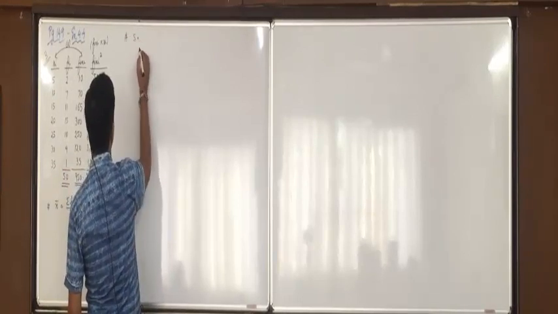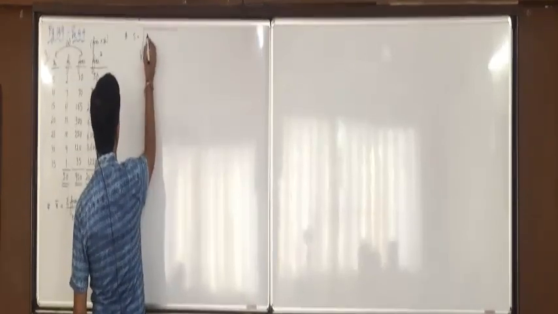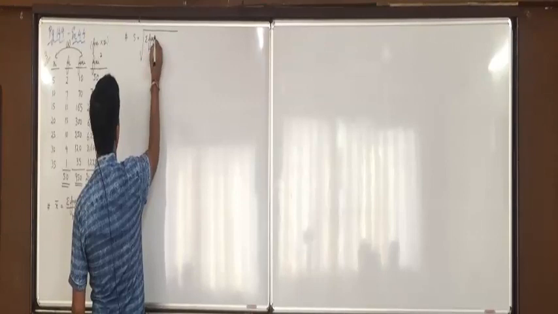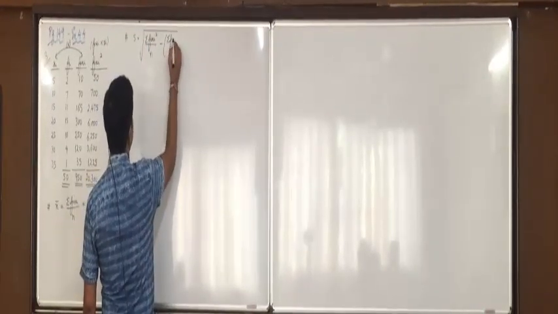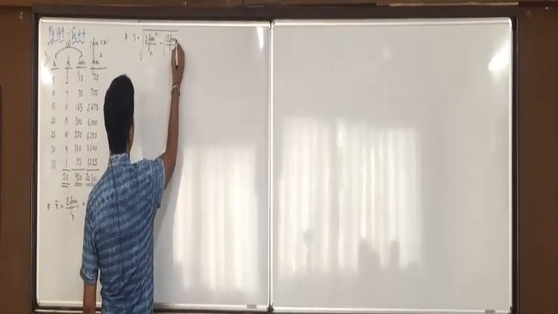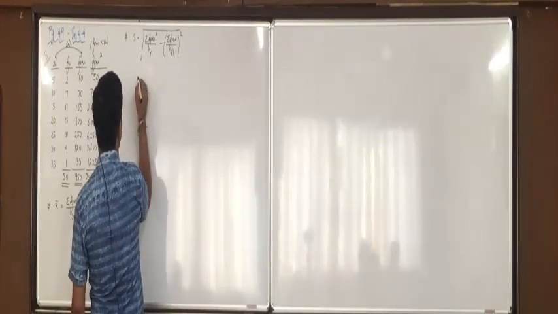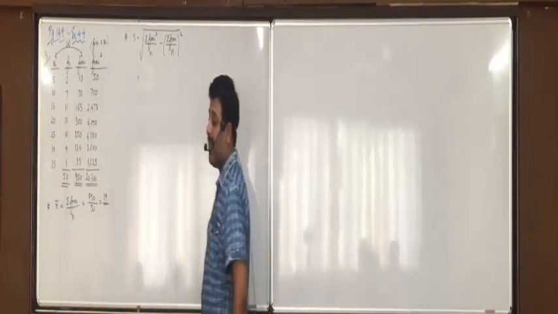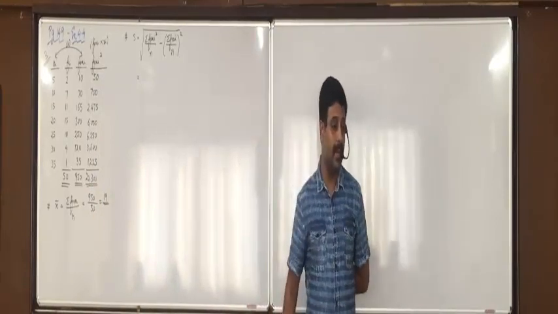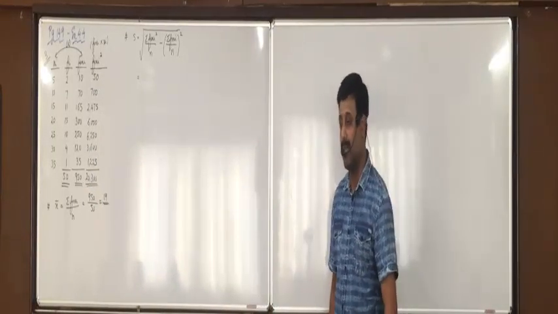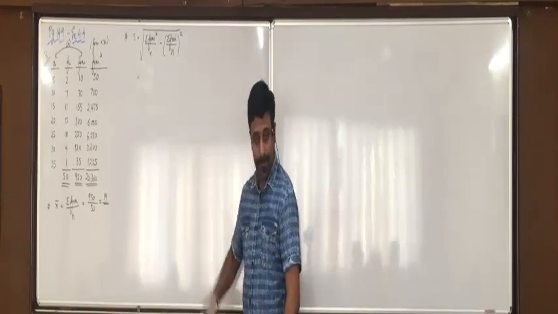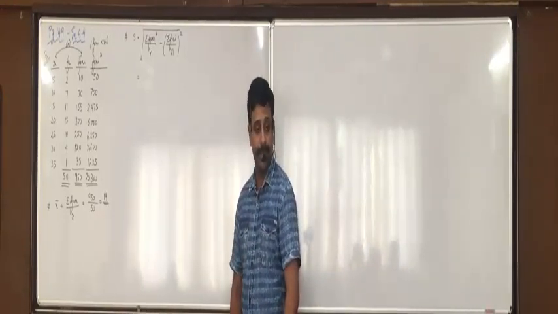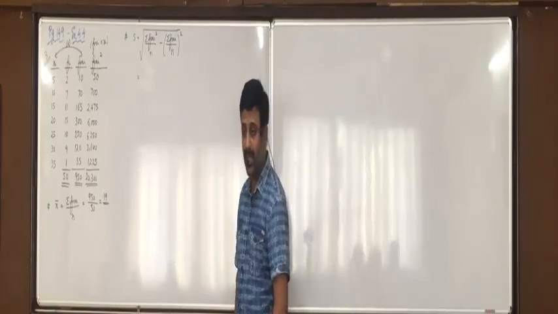So the standard deviation formula I made you write, the second formula we will apply: sigma Fixi square upon n minus sigma Fixi upon n whole square. I discussed with you that for ungrouped and discrete data, preferably we will always solve by the direct method. Did you understand this portion, everyone? Did everyone write the formula? Yes. Shall I proceed with the values?